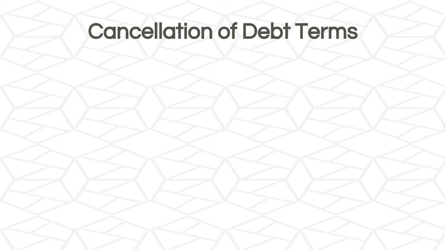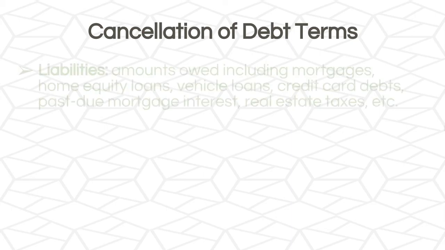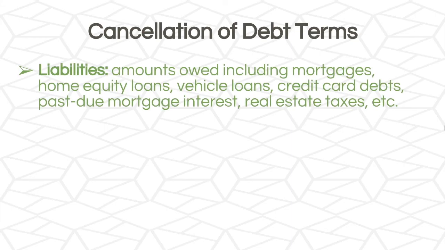Let's first go over some cancellation of debt terms, and this will be important in our process of deciding whether or not it's in scope for us. The liabilities are amounts owed, including mortgages, home equity loans, vehicle loans, credit card debts, past due mortgage interest, and real estate taxes.